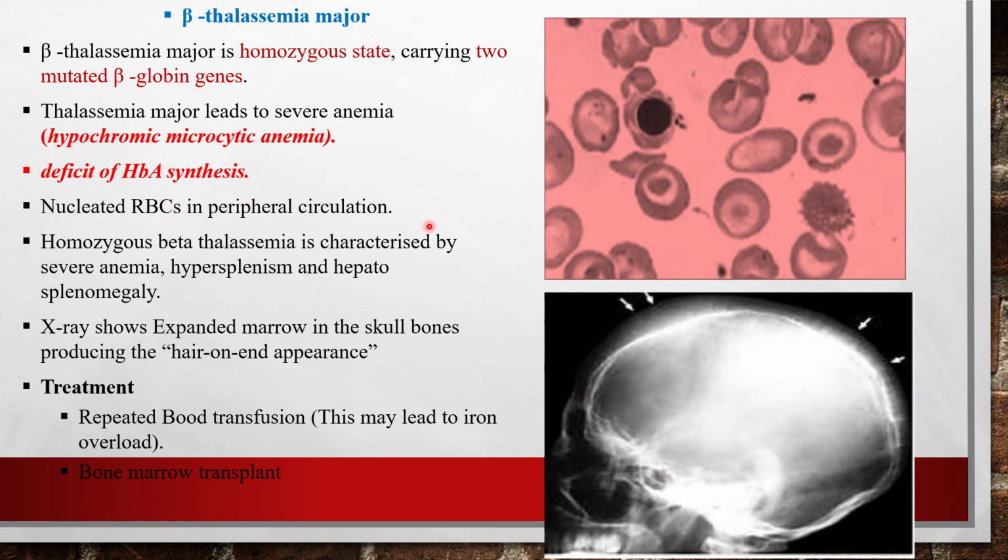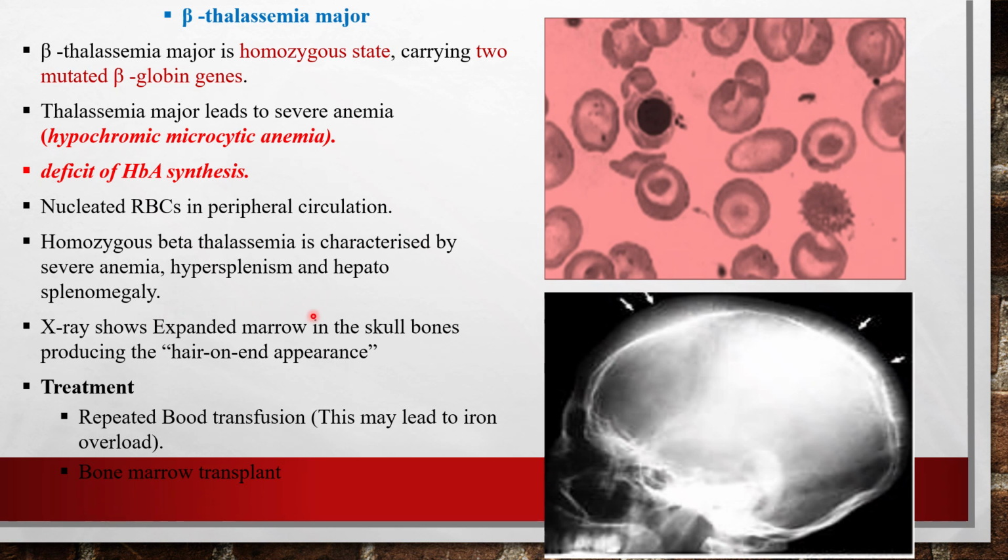And in the peripheral circulation, homozygous beta thalassemia is characterized by severe anemia, hypersplenism, and hepatosplenomegaly, because there is a mass destruction of RBCs. They are functionally impaired. They lost the capability to carry the oxygen.